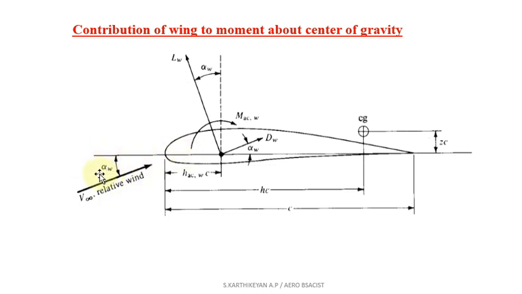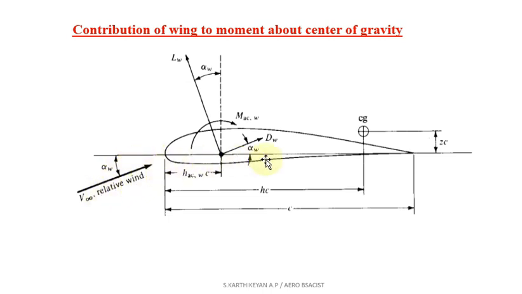Normally alpha refers to the geometric angle of attack, which belongs to the chord line. So in this derivation we have to consider the absolute angle of attack. Here we are dealing with the wing section, that is why alpha W comes. Alpha W is the absolute angle of attack for the wing section. This line is called the zero lift line, and this is your relative wind direction.